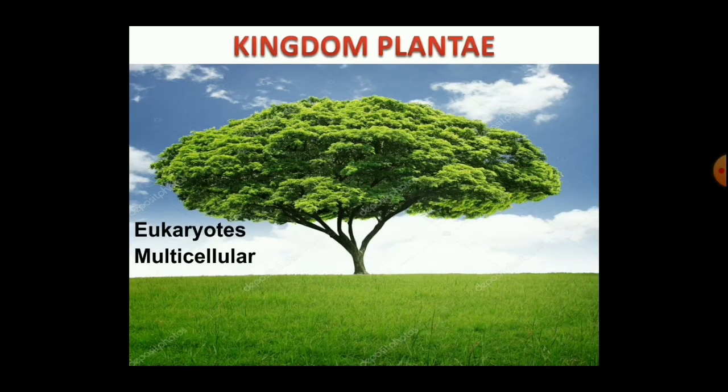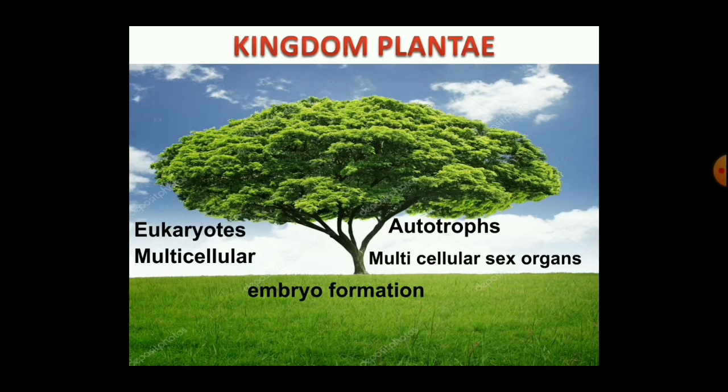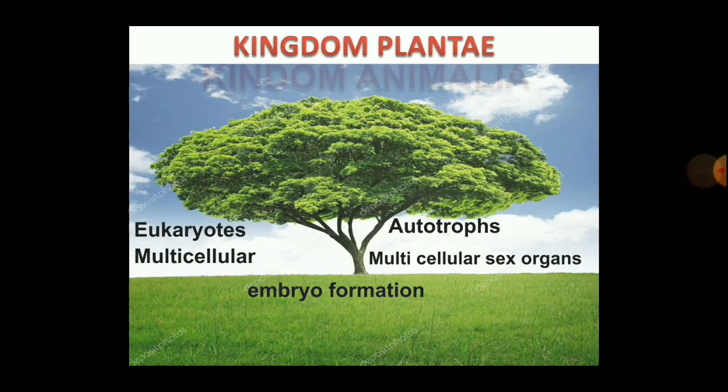That is why we say that they are multicellular, having complex bodies. They are autotrophs because they can synthesize their food through the process of photosynthesis, and these also have multicellular sex organs. In the life cycle of plants, embryo formation takes place.